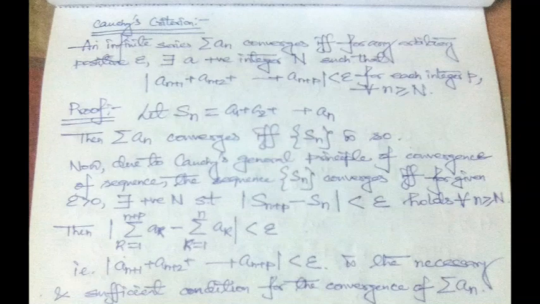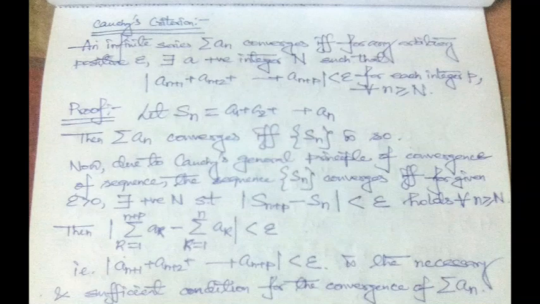So let us consider the nth partial sum Sn as the sum of a1, a2, a3 up to an, that is Sn equals a1 plus a2 plus up to an. We know that the series summation an, that is the given series, converges if and only if the sequence of nth partial sums is convergent.